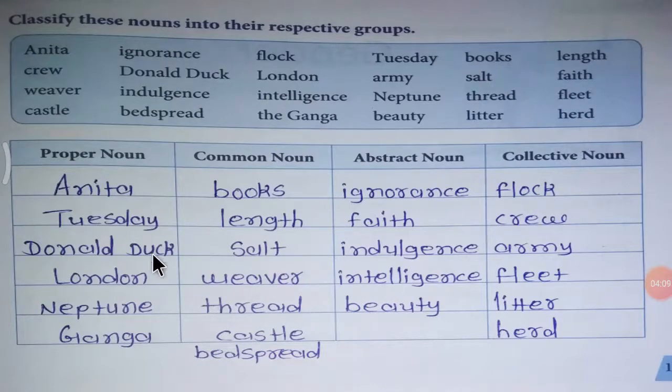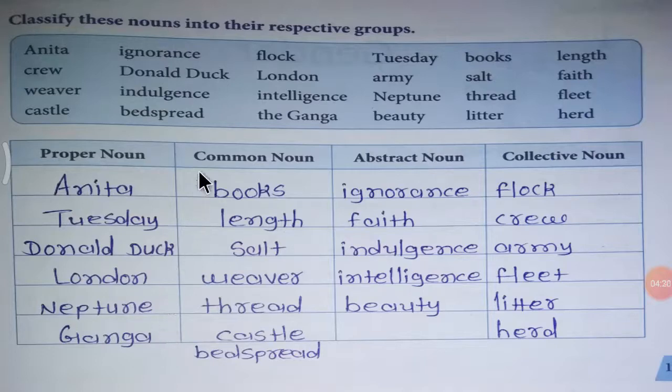So now we will classify them. First we will start with proper nouns. Anita, Tuesday, Donald Duck, London, Neptune, Ganga. All these are proper nouns.